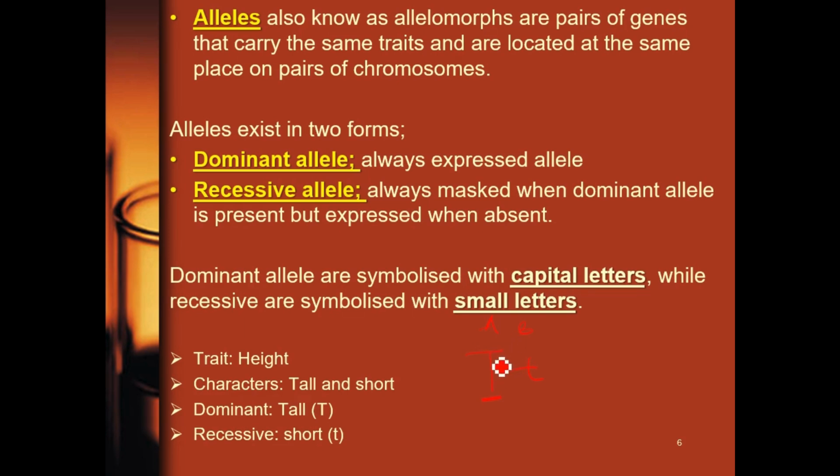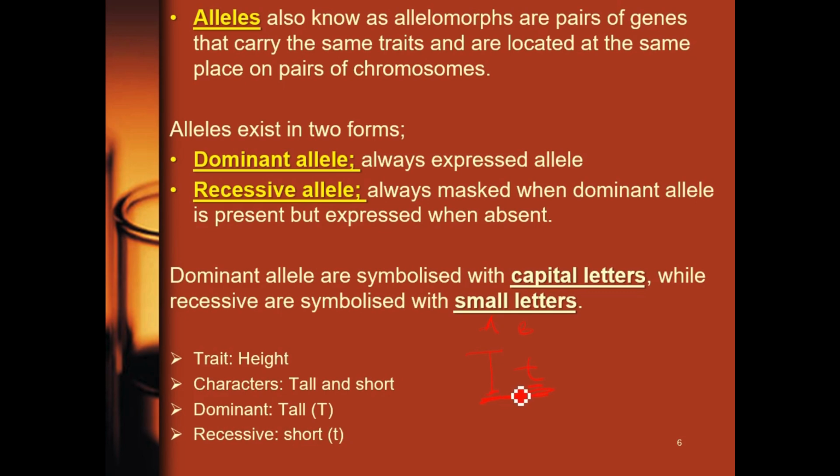Alleles exist in two forms. We have what we call the dominant alleles and what we call the recessive alleles. Dominant alleles are always written in capital letter, while recessive are always written in small letter. Now look at this individual here. This individual is tall, but is a carrier of a dominant allele and a recessive allele. You can see these two alleles differ.